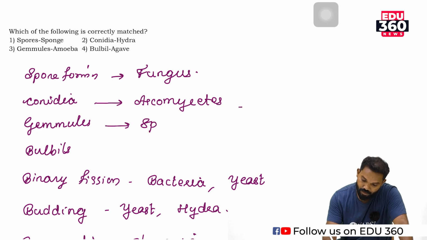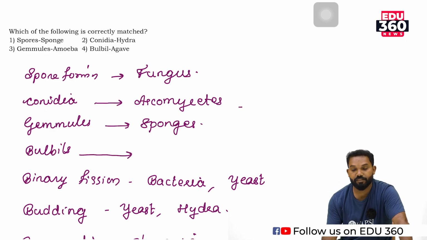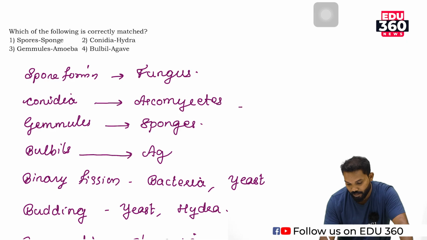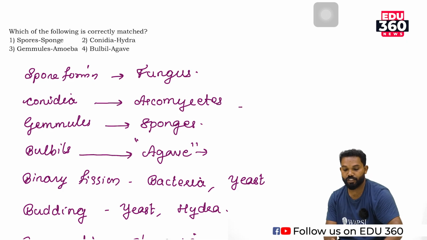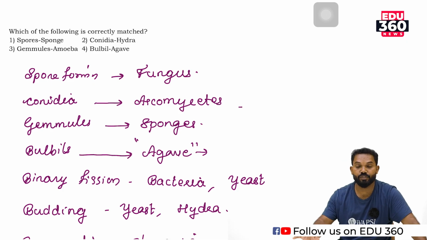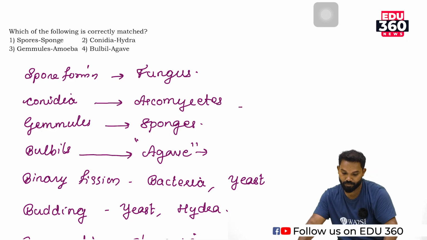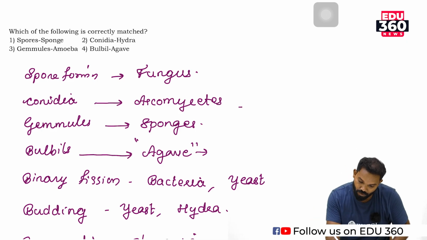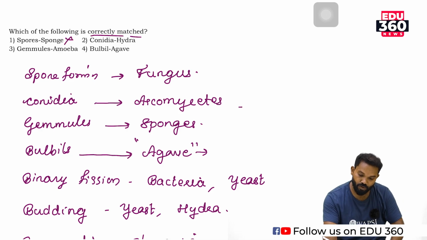Gemmules: in sponges, the reproduction method is gemmule formation. Bulbils: it is the reproduction method of plants like agave. Agave-like plants show asexual reproduction by means of bulbil formation. Our question is, which of the following is correctly matched? Spores, sponge, it is wrong.